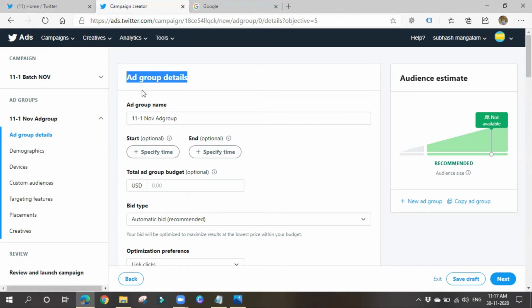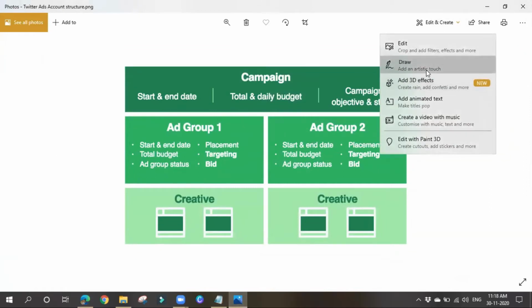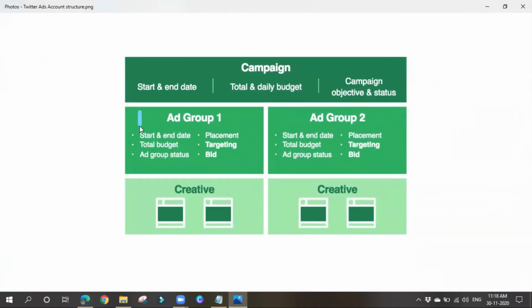As we can have multiple ad groups for each and every campaign, you can schedule these things also. I forgot, you can have 100 ad groups per each and every campaign. Okay, I'll make a note here. You can have 100 ad groups per each and every campaign.